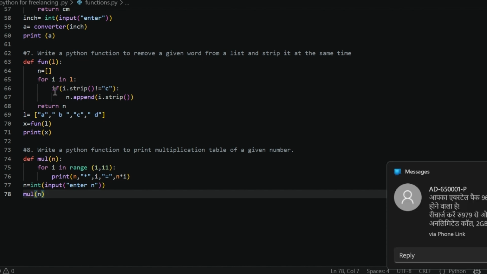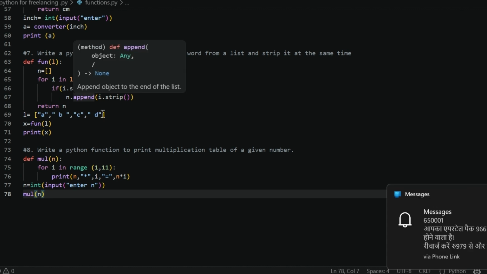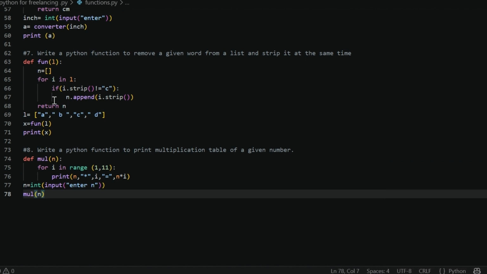If each element dot strip is not equal to that string, we are removing the c variable, the c string. We are iterating over this list, and while iterating over each element, if the element after stripping, which means the value should not contain spaces in front or at the end, is not equal to c, the value must not be equal to c.